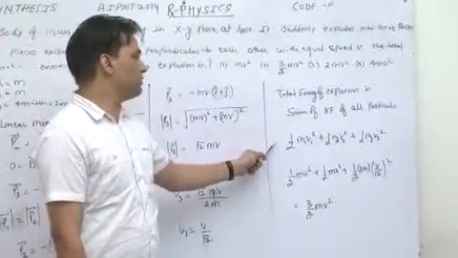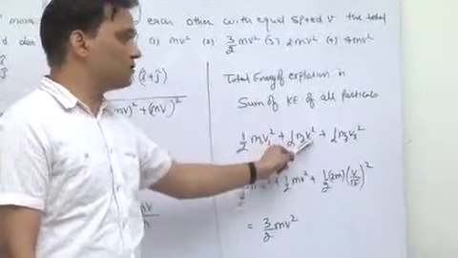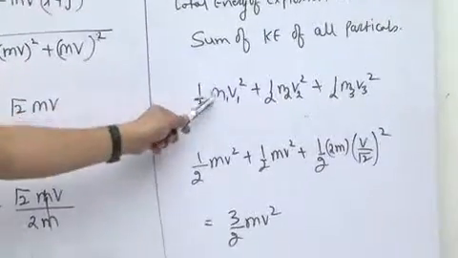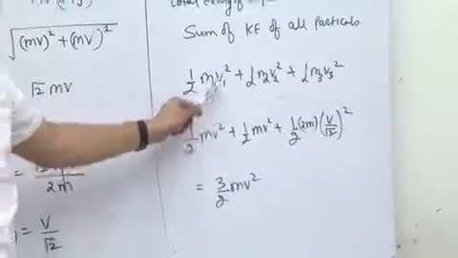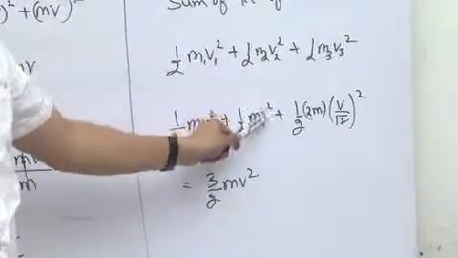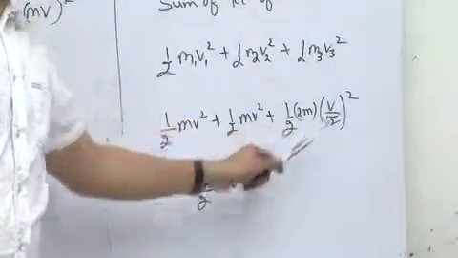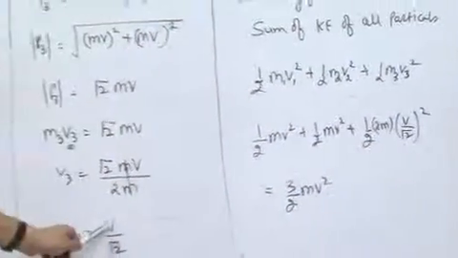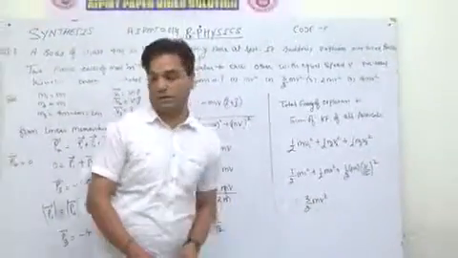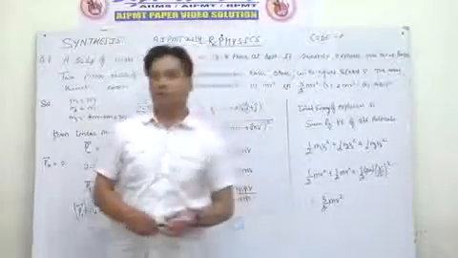The total energy of the explosion is the sum of the kinetic energy of all particles. So, energy of explosion will be half m1 v1 square plus half m2 v2 square plus half m3 v3 square. Given mass m1 is m and velocity v1 is v, half m2 is m and speed v2 is also v, mass m3 is 2m and the speed of the third particle, as we earlier found, is v by root 2. So the total energy will be 3 by 2 mv square. So the correct answer will be the second option, 3 by 2 mv square.